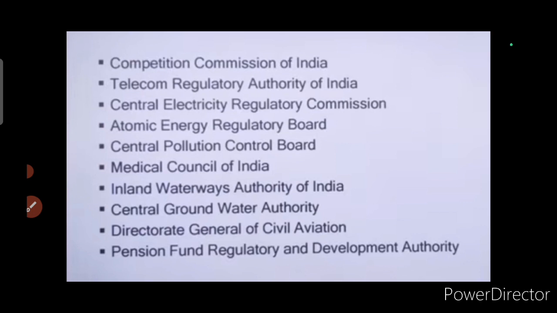Then Telecom Regulatory Authority of India, Central Electricity Regulatory Commission, Atomic Energy Regulatory Board, then Central Pollution Control Board, Medical Council of India, Inland Waterways Authority of India, then Central Groundwater Authority, Directorate General of Civil Aviation, then Pension Fund Regulatory and Development Authority.